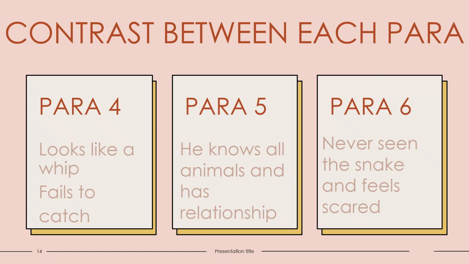Para 4, the speaker exaggerates the physical appearance by saying that he looks like a whiplash and fails to catch the snake. The fifth para, he knows all animals and has a good relationship with them. He is friendly and has a good connection with all the animals, and they know him and he also knows them. Sixth para, never seen the snake and feels scared. So that's the contrast between each para.